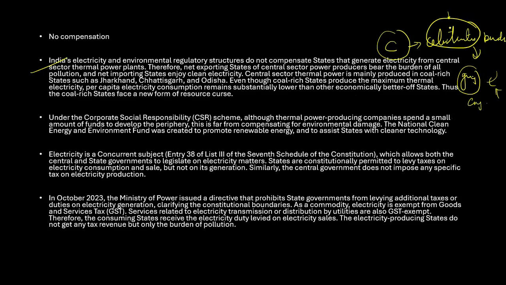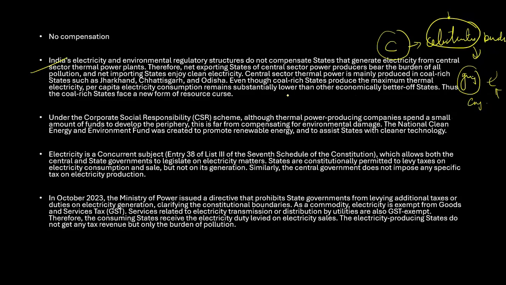The reason is that it was not produced in that particular state, it was generated in other states, right? So you can see that the regulatory structure is not compensating the states that are generating the electricity, and it is somebody else who is enjoying the cleaner energy. So this is what it is trying to tell.